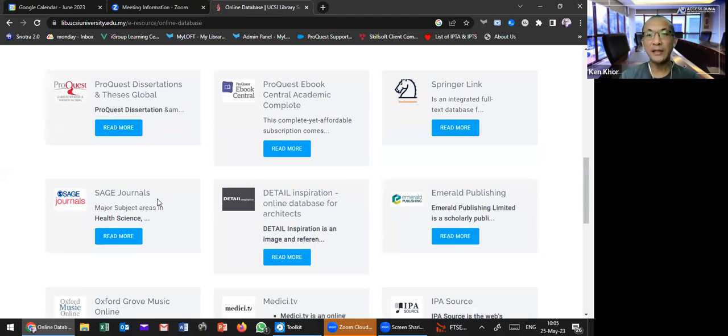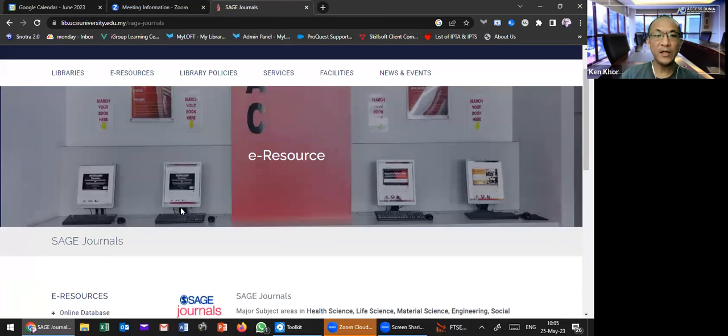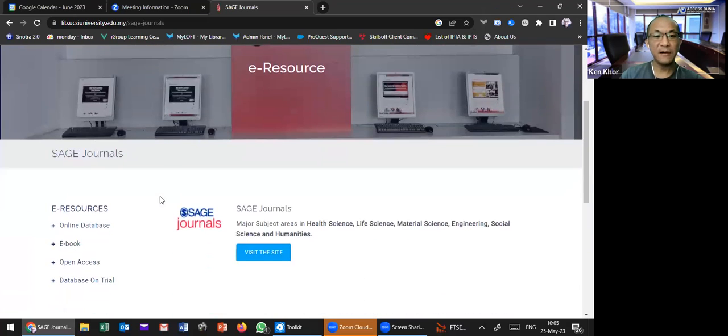Some people may think that Sage is only popular in humanities and social science. That is because they have quite high impact factor journals for humanities and social science subjects, but they also have very good journals in medicine, and also some in engineering, though not many. For medicine, they are also quite strong.